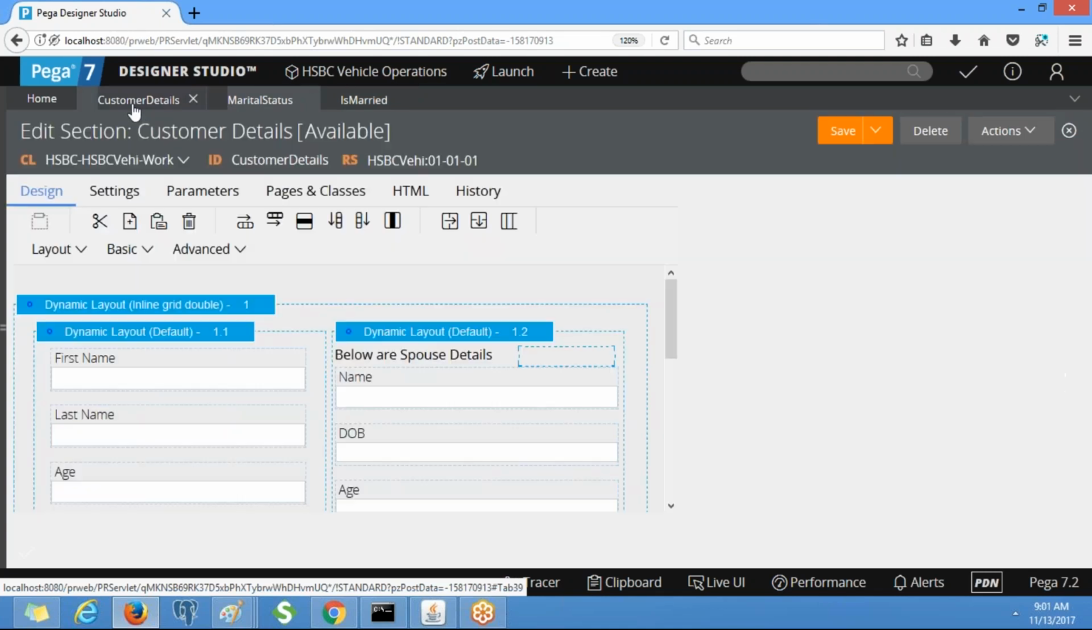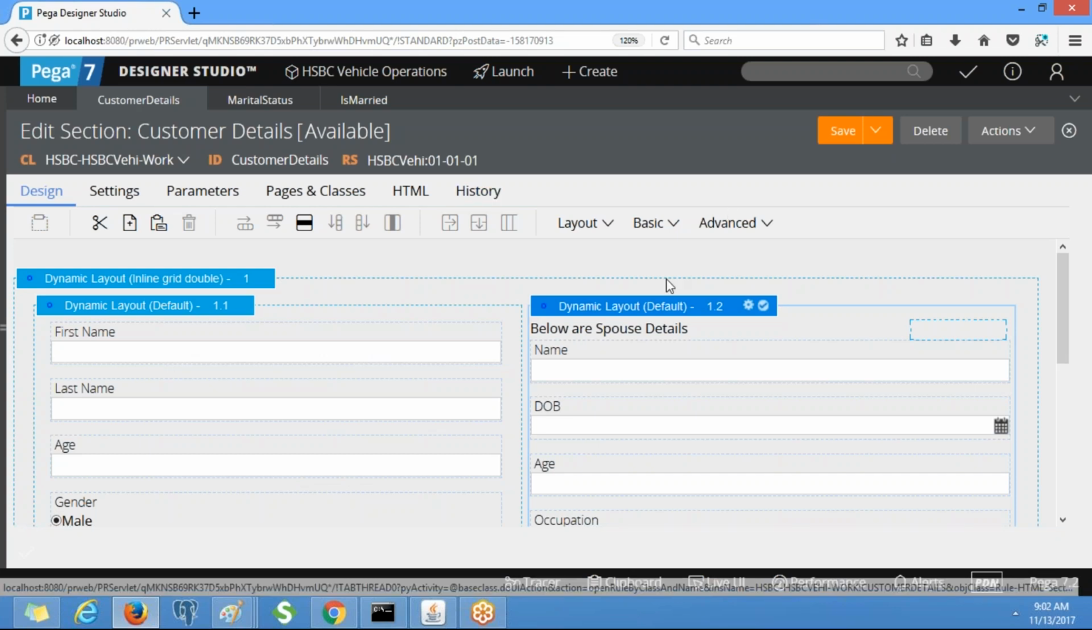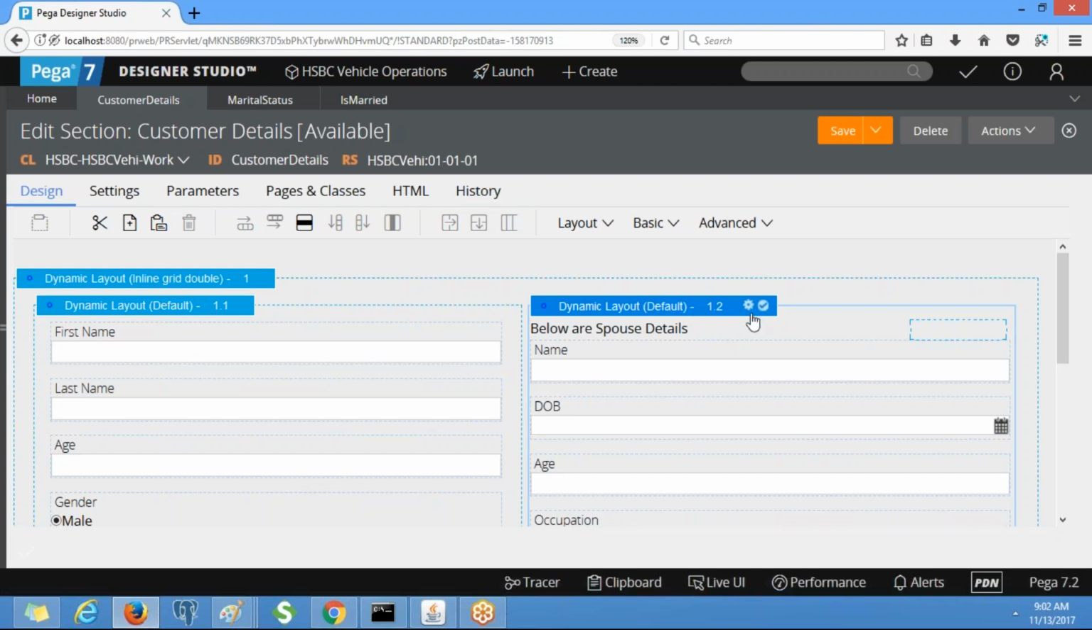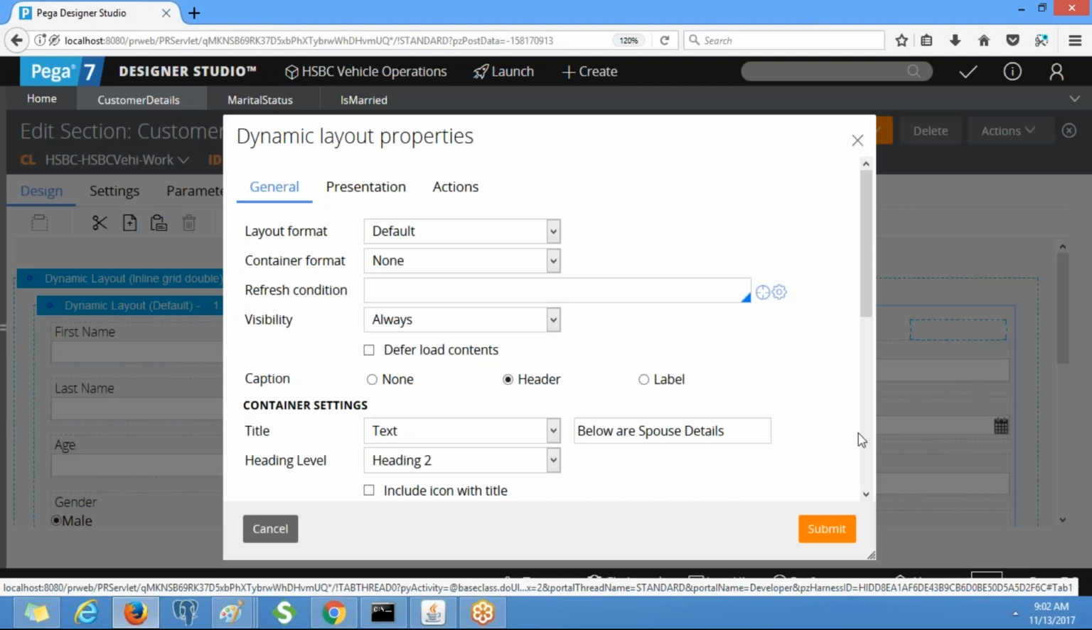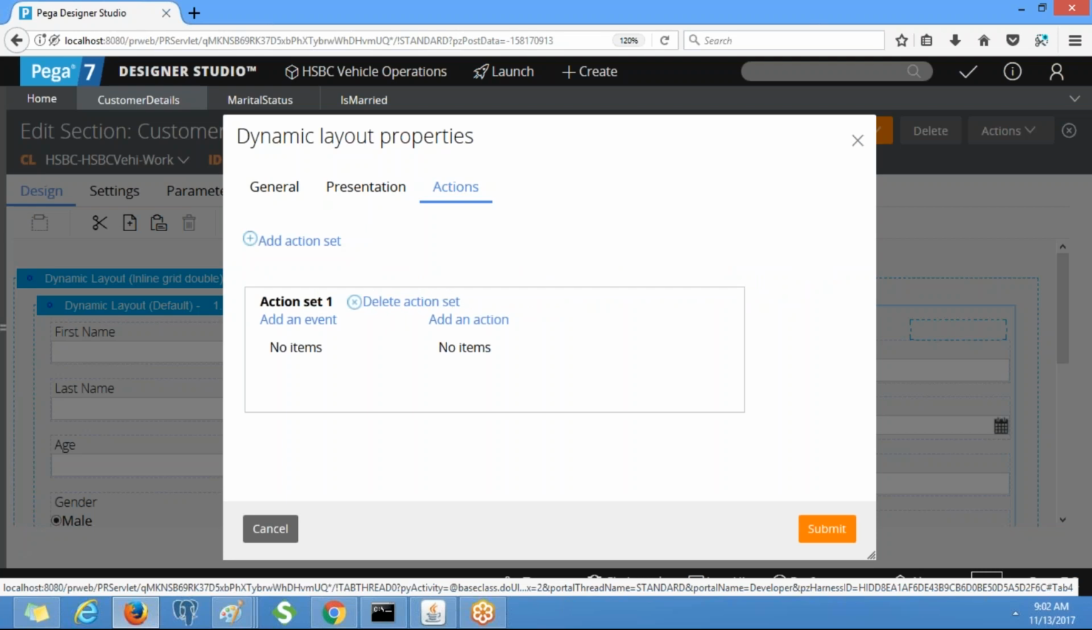Now what we need to do is put the condition on the layout. This has to appear when marital status is equivalent to married, right? For that condition we have a when rule. We already specified that condition in the when rule, so we need to apply that when rule in this layout. Go to the action, create an action set.